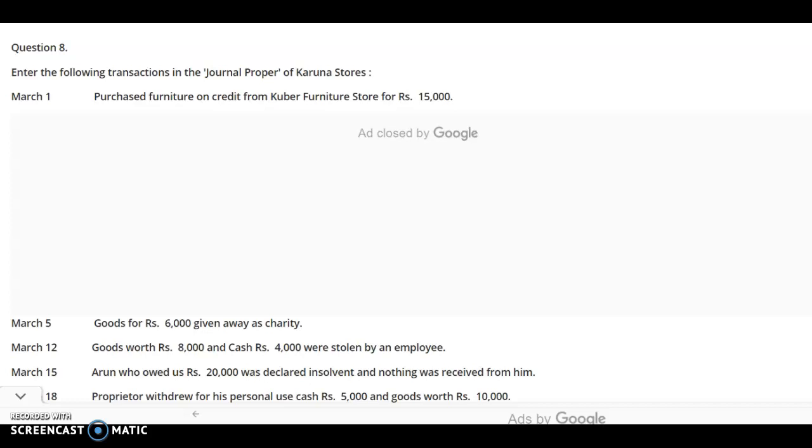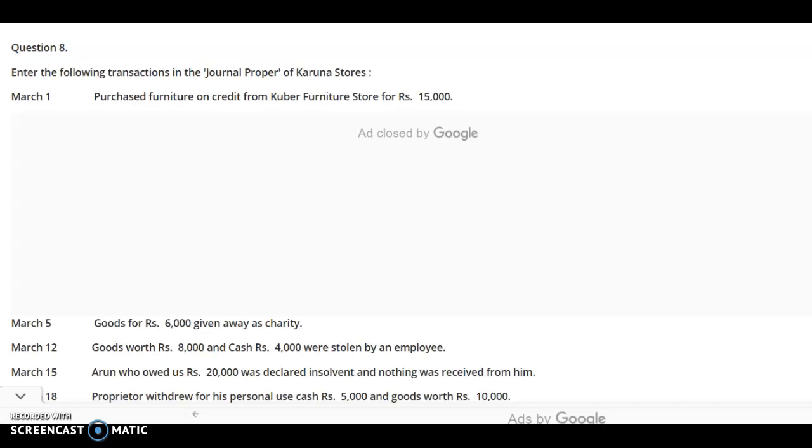Now, why is it called the journal proper? Because all the different transactions which are not recorded in the other books are properly recorded in this book by way of a journal entry. So it is known as the journal proper.